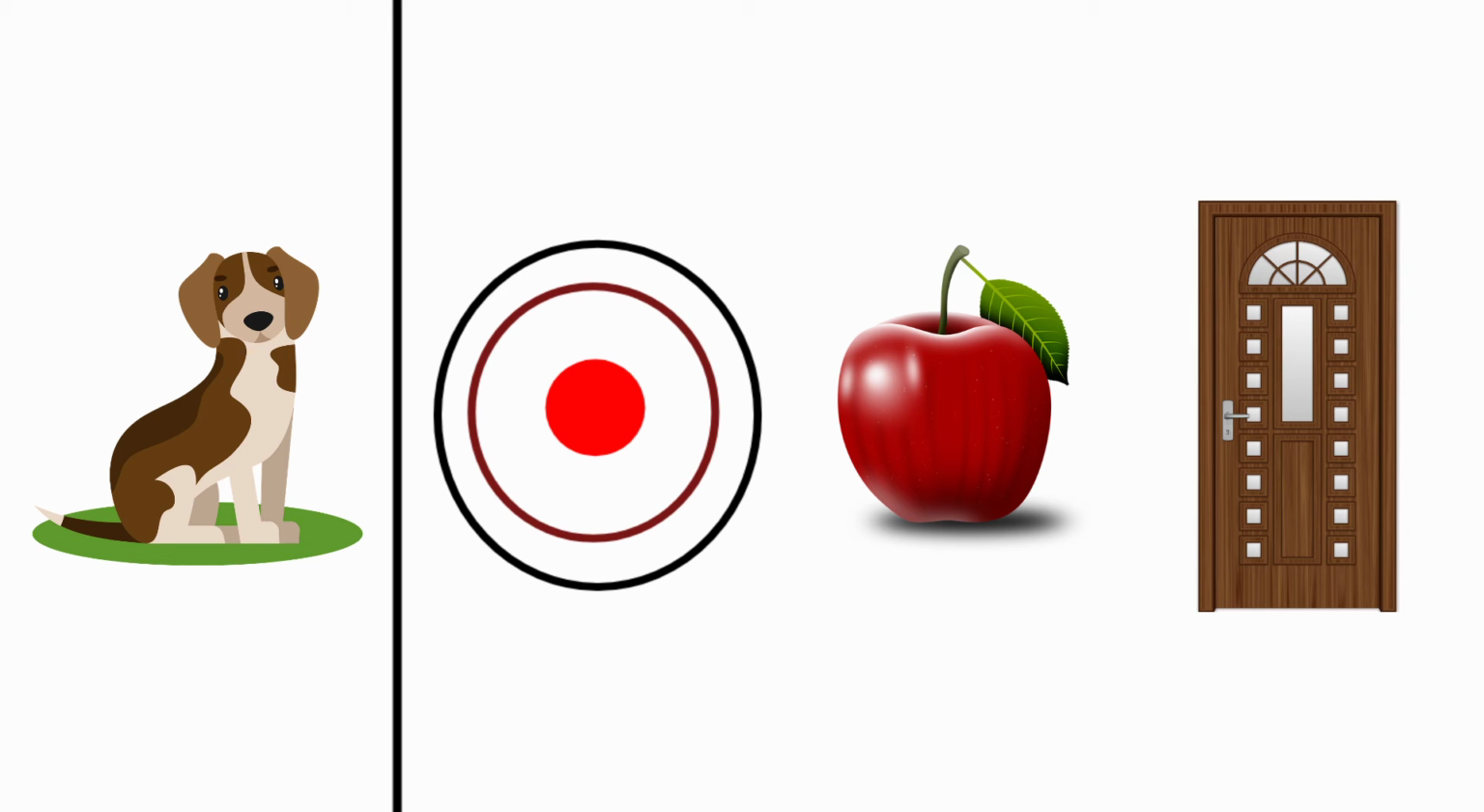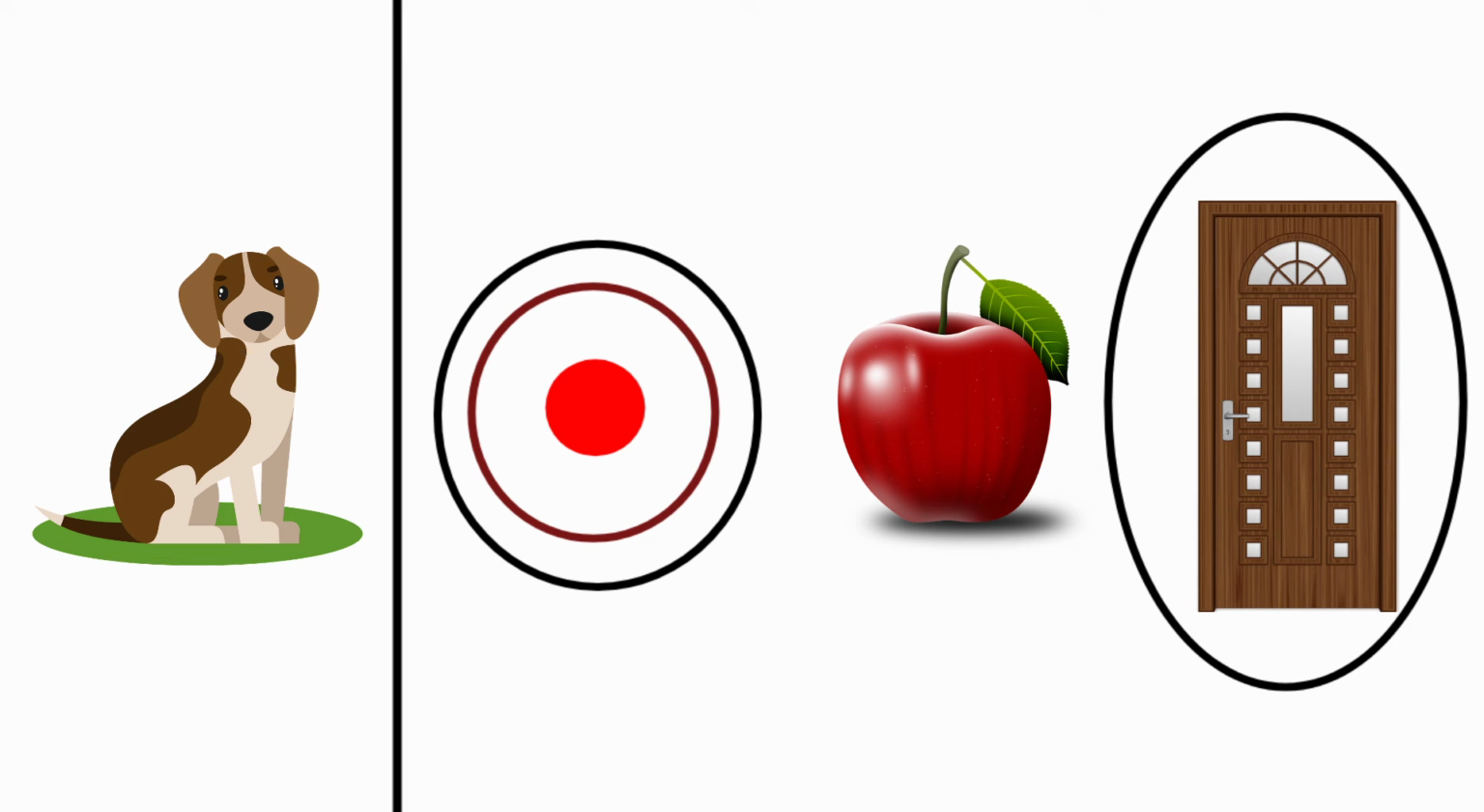Next one, door. The beginning sound for door is D. The beginning sound for dog is D. For dog and for door, the beginning sounds are same. So, we are going to circle the picture door.